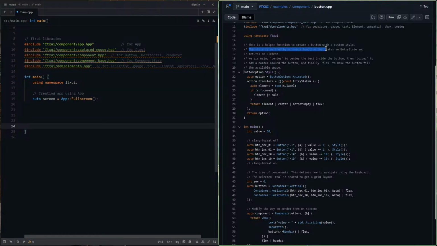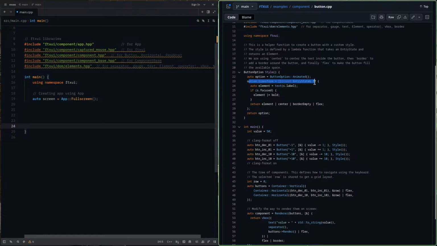The style is defined by a lambda function that takes an entry state and returns an element. So this is the function where we did auto option, button option animated. And then what we did here, we did this thing, option dot transform.